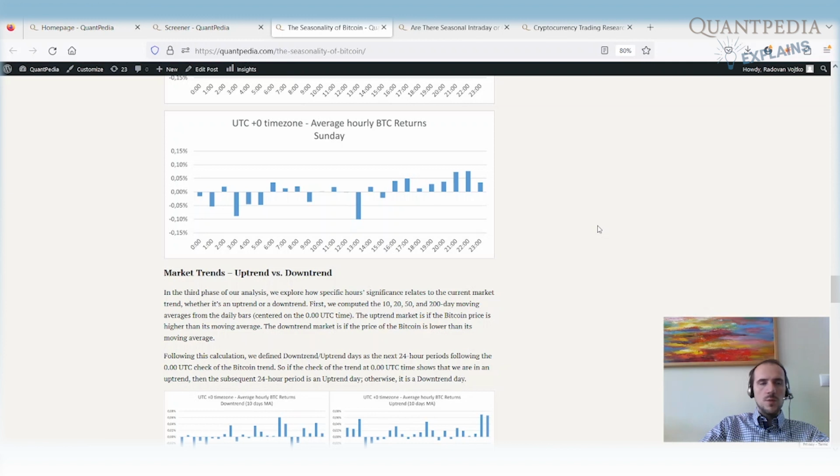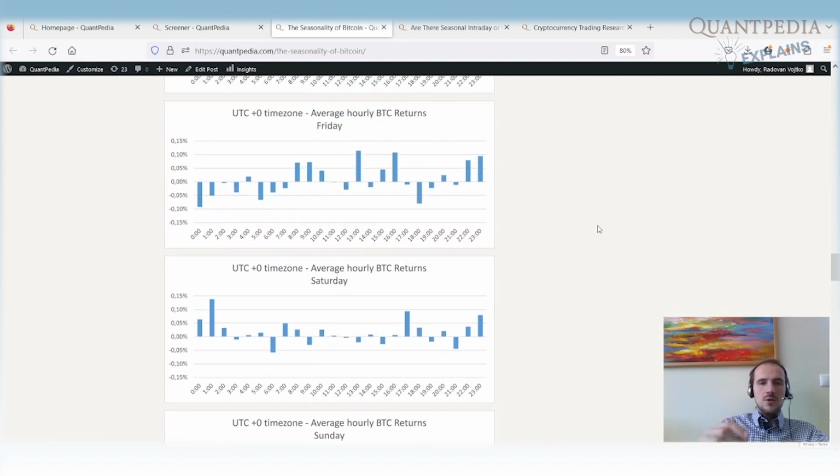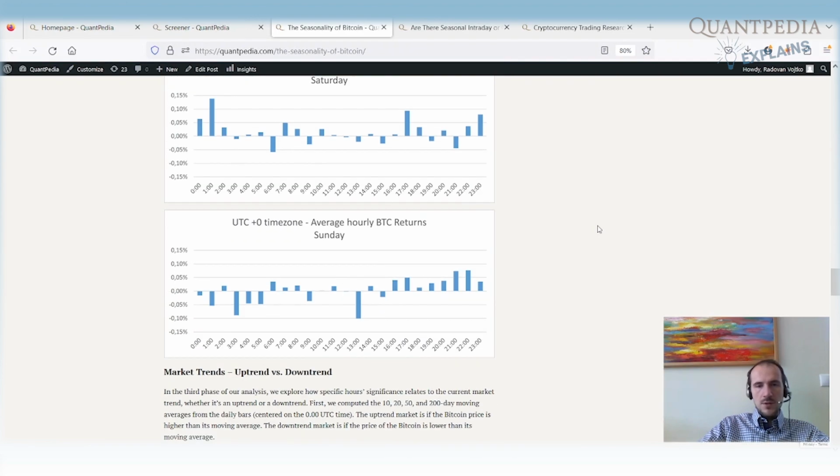So the strategy of holding Bitcoin over the 2 hours at the end of the UTC day has a better performance over the weekdays and over the Fridays. Which are the days? I mean, Friday, 21 UTC, 22 UTC. That's the time when most of the portfolio managers are looking for a way to get into the nearest bar or nearest disco or go home and spend some time with the family. So they don't have time to watch what the BTC market is doing, and those are exactly the times when Bitcoin performs well. So once again, performance is significantly better during Friday, Saturday, and Sunday, and also Thursday.